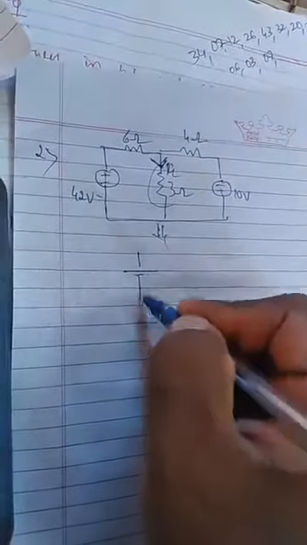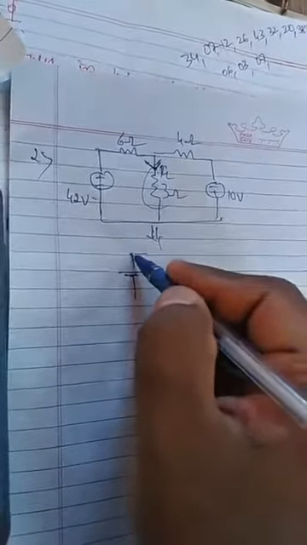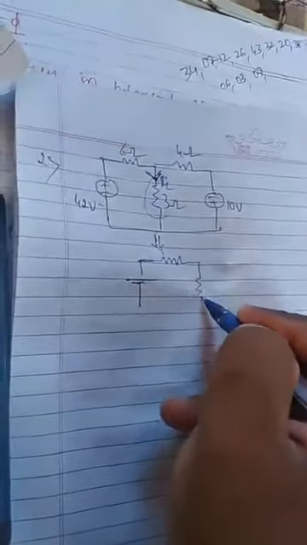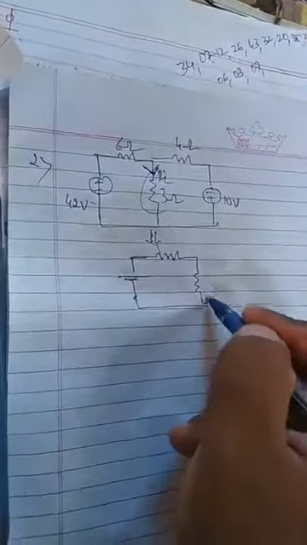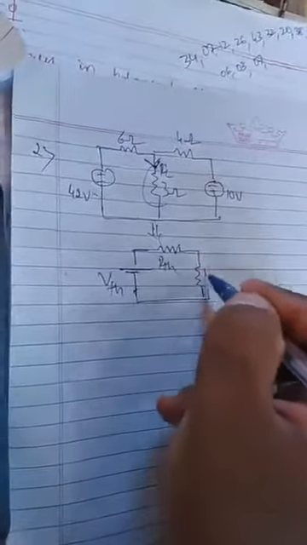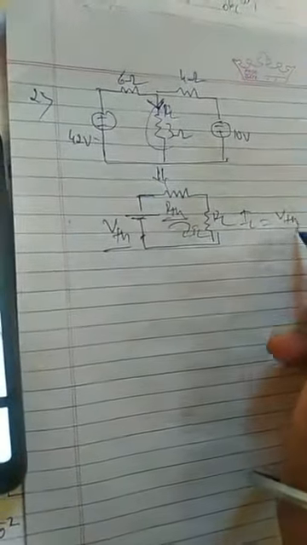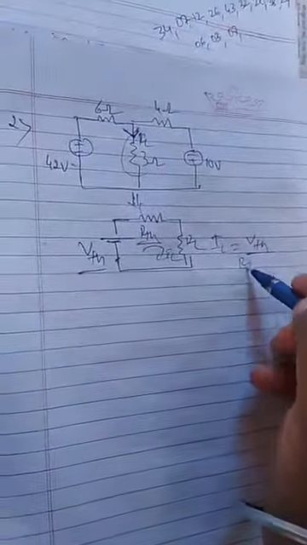Thevenin's equivalent circuit is given by one voltage source along with a resistance connected in series across this load resistor. This is VTH, this is RTH, and this is RL. You know this. So we have to calculate VTH and RTH. At the end we have to calculate the load current flowing in the circuit, which is given by the formula IL is equal to VTH divided by RTH plus RL. So in this way we have to solve this problem.